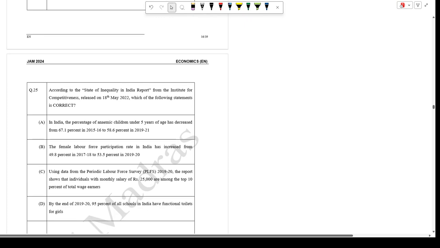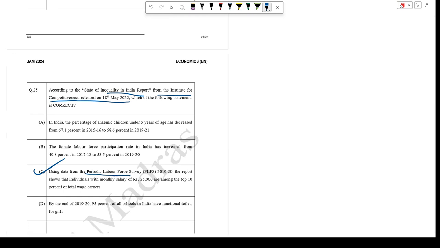Let's move forward to the next one, question 25. According to the State of Inequality in India report from the Institute for Competitiveness, released on 18th May 2022, which of the following statements is correct? Here it is very direct. This is the C part, using the Periodic Labour Force Survey.